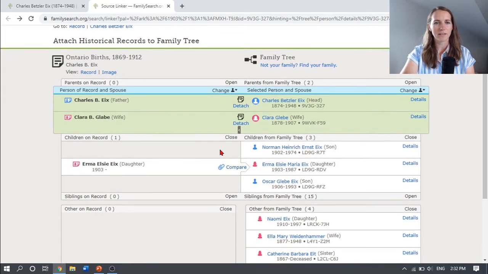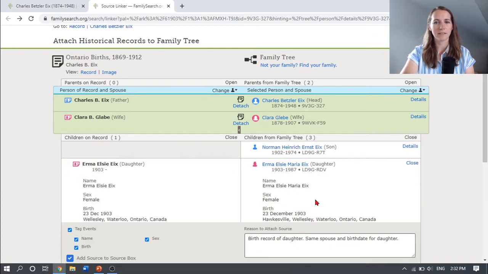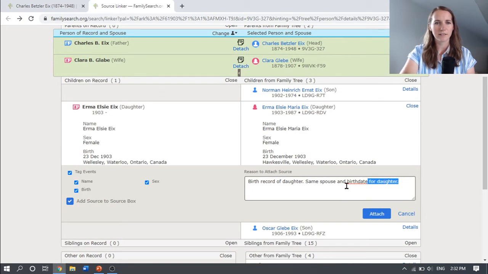And then we'll attach it to the daughter, Irma. So we will attach that. We need to change this, we just need to put a reason for why we're attaching this record. It has the same birth date and same parents.